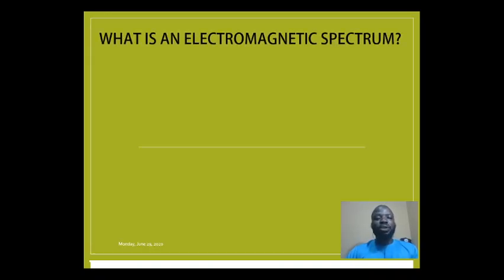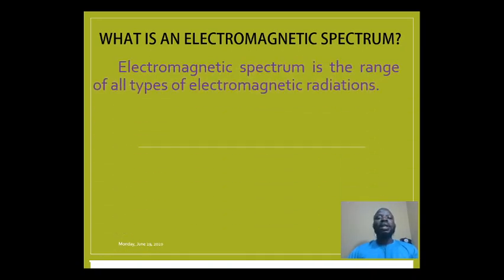Then, what is the meaning of electromagnetic spectrum? What is the meaning of an electromagnetic spectrum? Electromagnetic spectrum is defined as the range of all types of electromagnetic radiation.